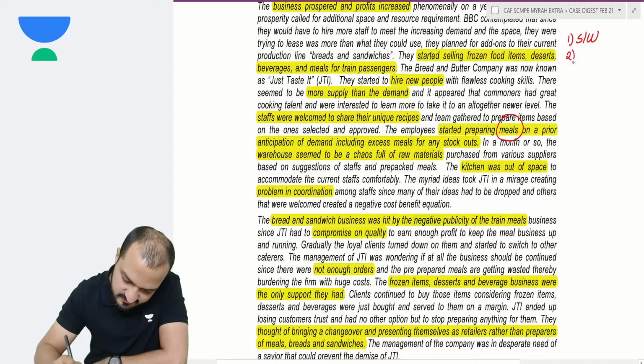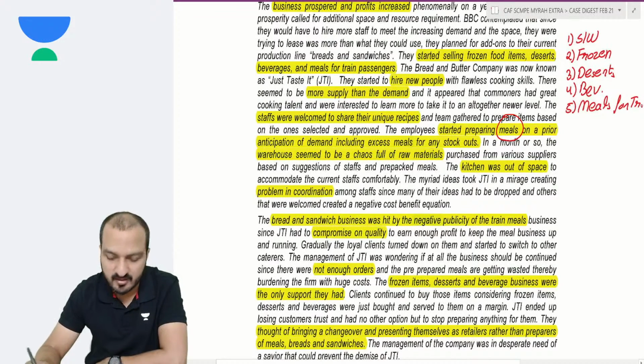First is sandwiches, second is frozen food items, third product was desserts, fourth product was beverages, and the fifth product is meals for train passengers.